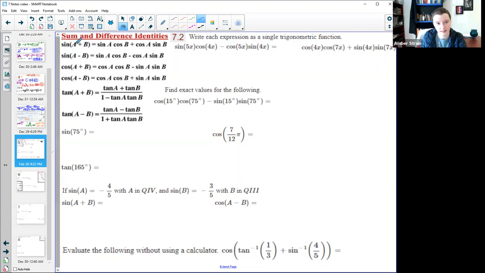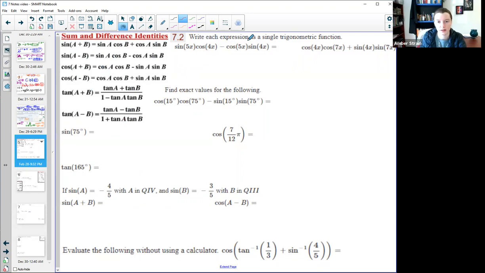Otherwise, you can notice that in the sines, it goes sine, cosine. In the cosine, it goes cosine, cosine, and then sine, sine. So just keep that in mind. The tangent is a little bit less common, so keep those handy. We do have a problem or two in the homework using the tangent, but the sine and cosine sum and difference formulas are the more common. So let's try it out.